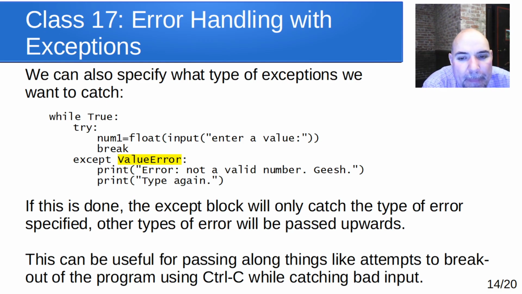Now, that can be useful when there are different kinds of errors. There might be something more catastrophic that we don't want to say try again for if there's something else that's gone wrong. So in this case, we're only going to catch a ValueError, because that's the kind we will get if we try to use float on a value that doesn't make any sense. Now that can be useful for passing things along, like attempts to break out of the program using Control-C, while still catching something like bad input.